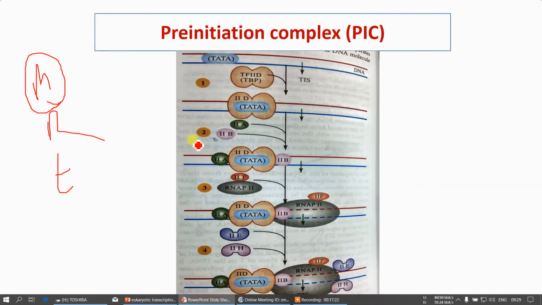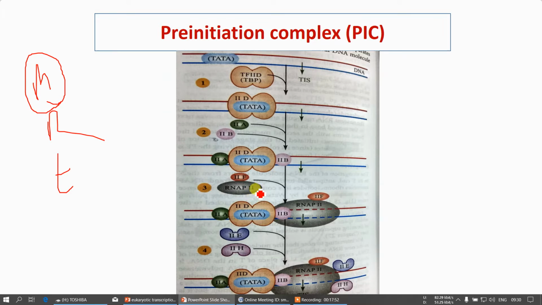So it is clearly mentioned here. This is your promoter site, and in the first reaction your TATA binding protein will get in contact with the promoter site. Then your transcription factor 2D will be attached here. Then in the subsequent reaction 2A and 2B will join this complex.